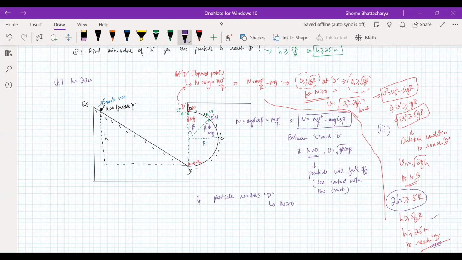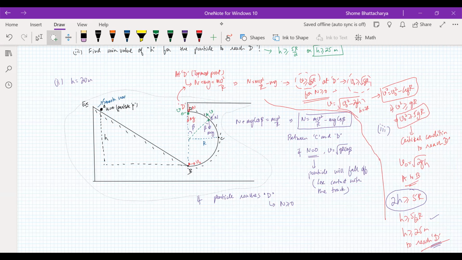Second part we still have to solve, because now in the second part you can see from this that the height from which we are dropping it is less than the critical value of 25. So that means it's going to lose contact somewhere between C and D. It's less than 25, but at the same time it's greater than 10. In the first part we had seen that if we drop it from a height of 10, it reaches C. So obviously from 20 it is going to cross C, but it's less than 25, so it's not going to reach D. If it is stopping somewhere between C and D, it's not that it comes to rest, rather it loses contact, it falls off. So now let's find out that point where it loses contact.